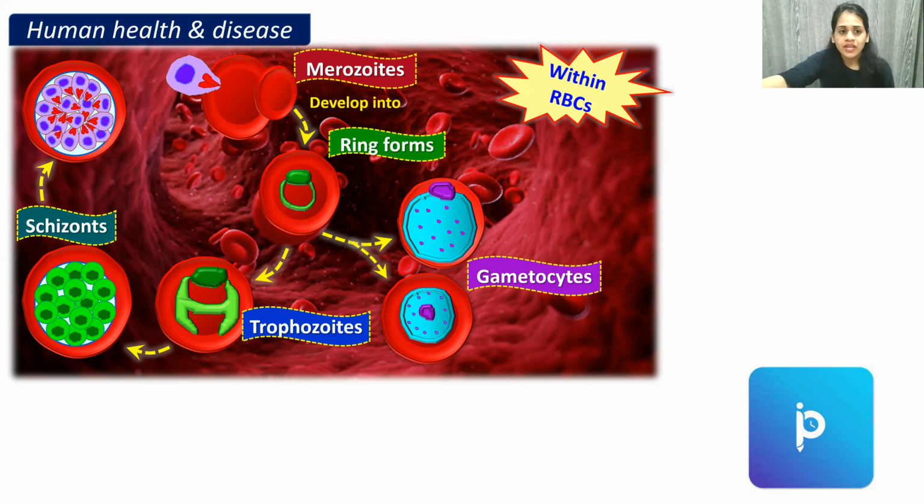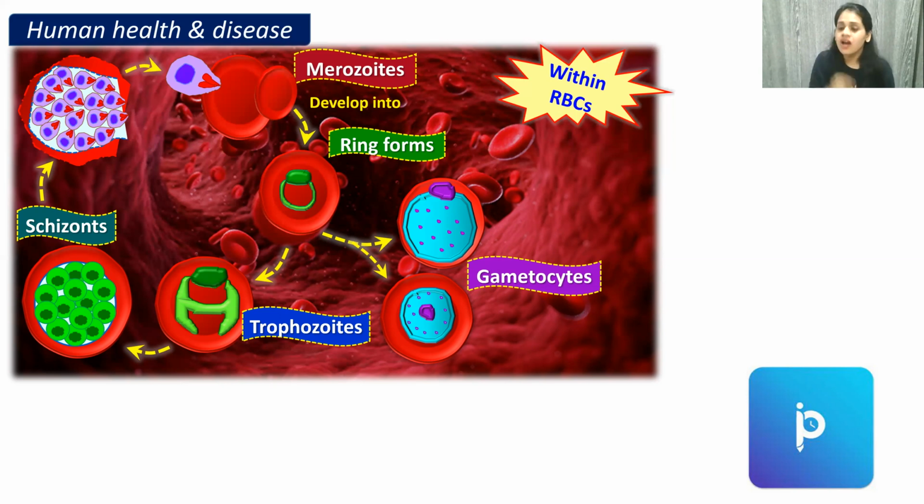So now, can you see it in the diagram? The RBC is getting ruptured and now the merozoites are going to infect the new RBC. Are you clear? I am going to repeat this slide once again. See, what is happening over here? The merozoites are entering into the RBC. There they are developing into a ring-form-like structure. Follow my arrow. From the ring-form structure, they are either forming gametocytes or trophozoites. Trophozoites will develop into schizonts. Schizonts will develop into merozoites, and your RBC is going to rupture, and the new RBCs will be infected.